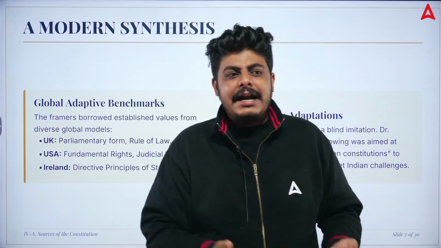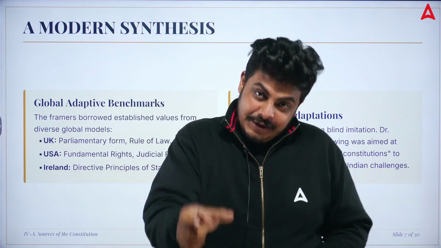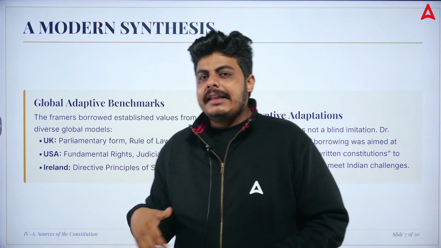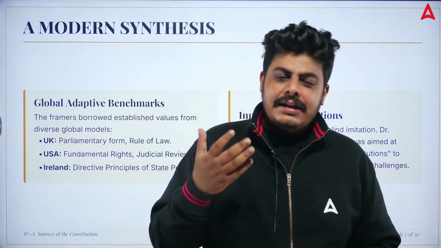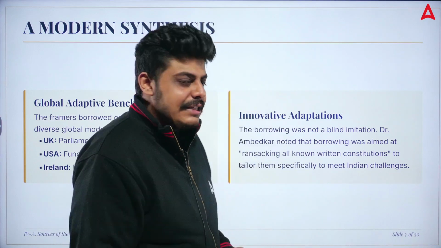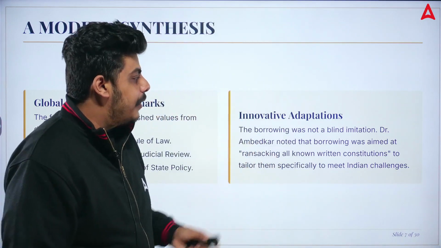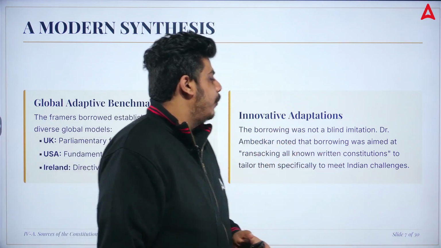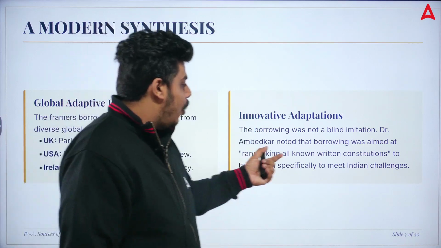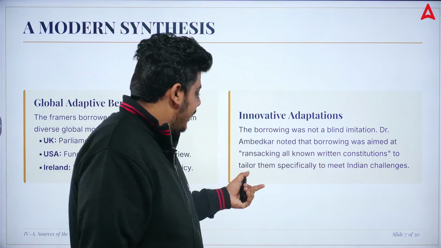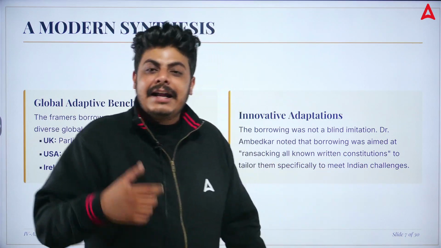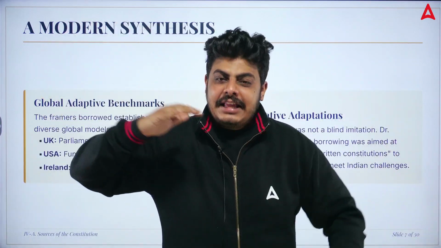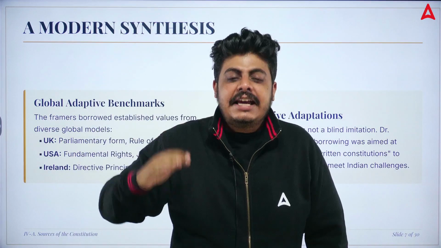From the USA, we borrowed fundamental rights and judicial review; we have seen judicial review in our unit number 1. Then from Ireland, the directive principles of state policy, that is your chapter number 4. So all these things are there, and the borrowing was not a blind imitation. Dr. Ambedkar noted that the borrowing, from all known written constitutions, was aimed at tailoring them specifically to meet India's challenges. That's why I tell you, they were thinking beyond, they were looking at a safe future.